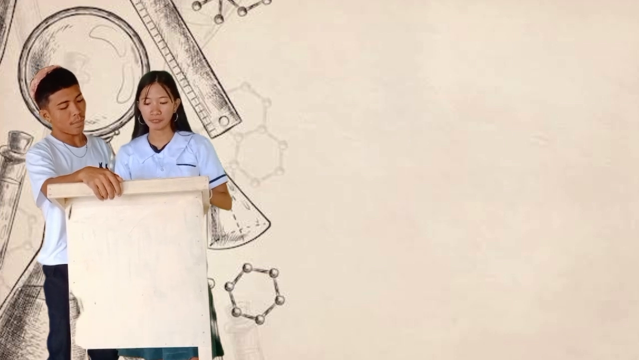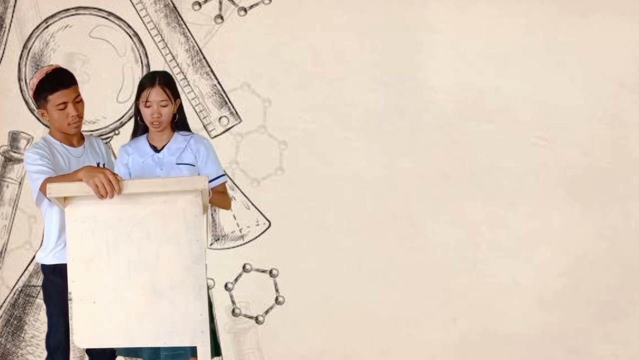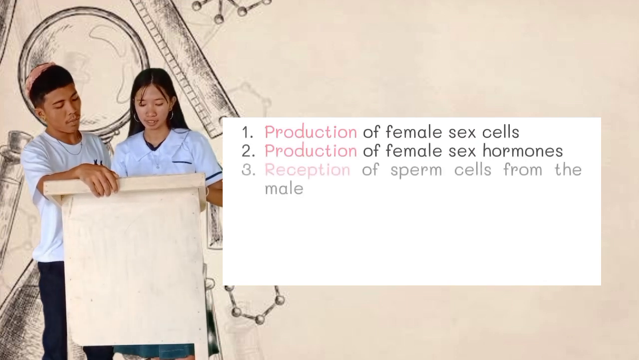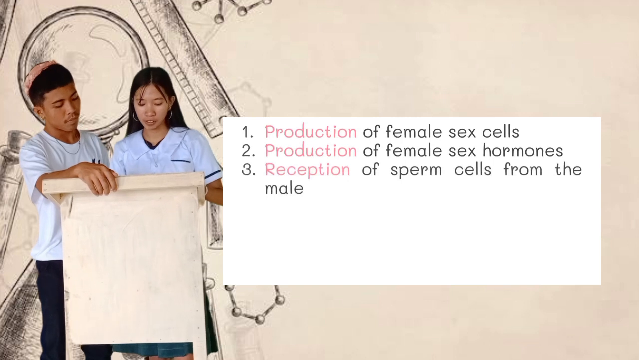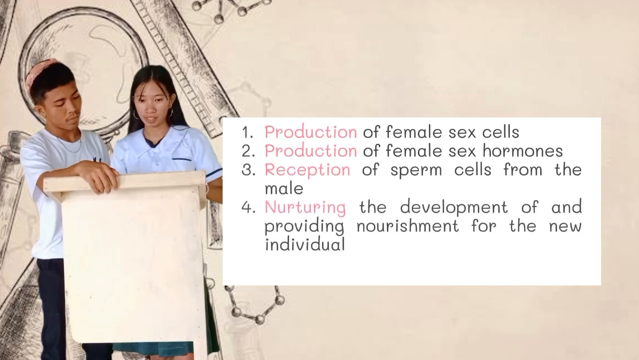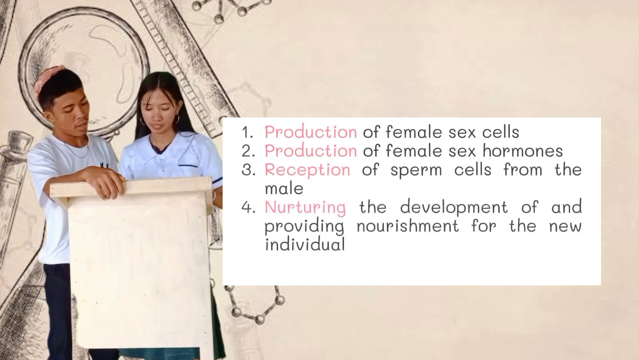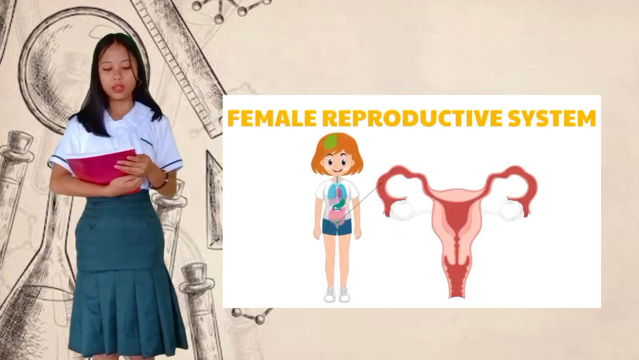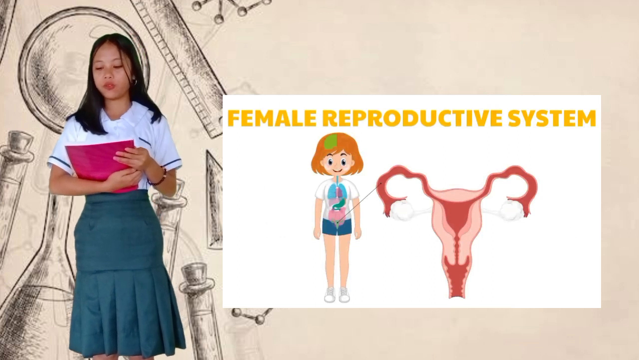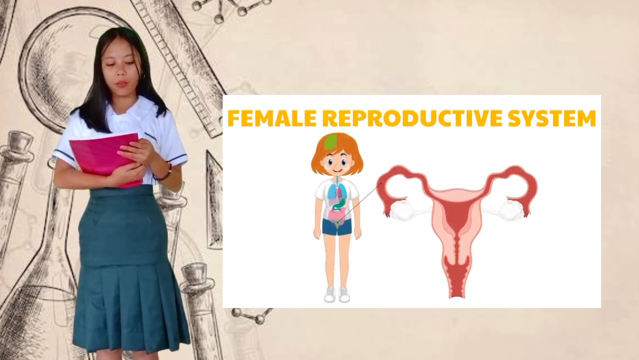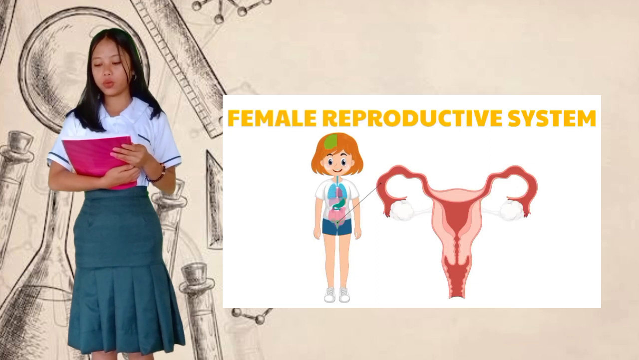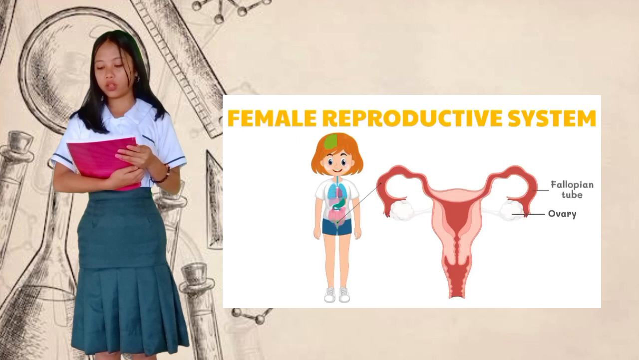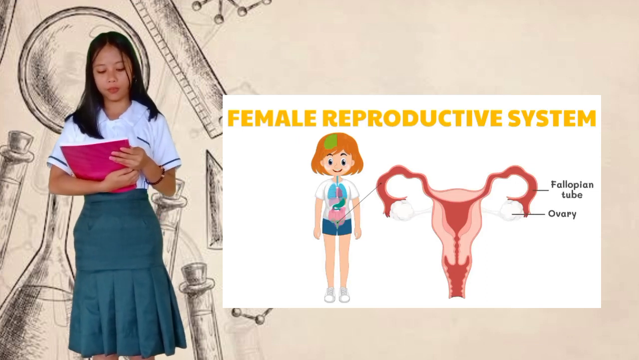The female reproductive system has the following functions. Production of female sex cells. Production of female sex hormones. Reception of sperm cells from the male. Nurturing the development and providing nourishment for the new individual. The female reproductive system consists of the gonads or the ovaries, fallopian tubes or oviducts, uterus, vagina, and vulva.